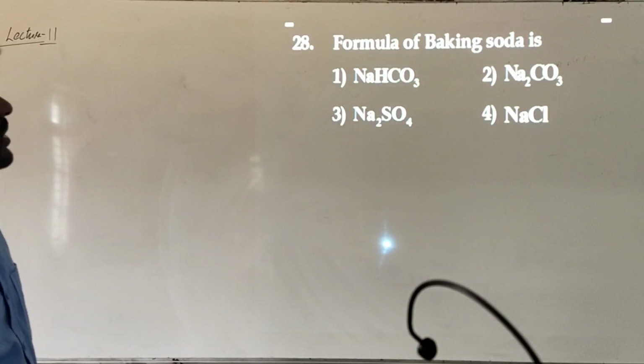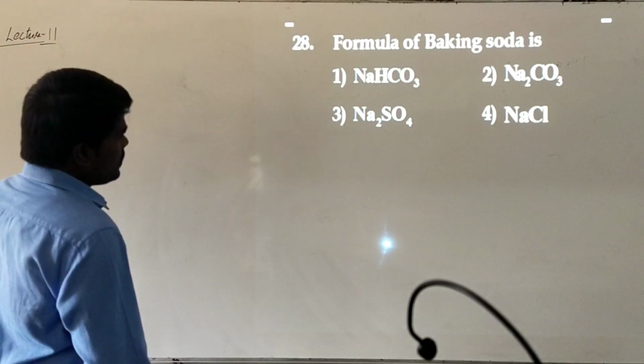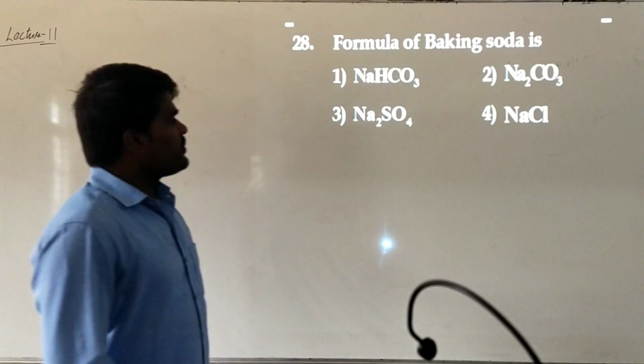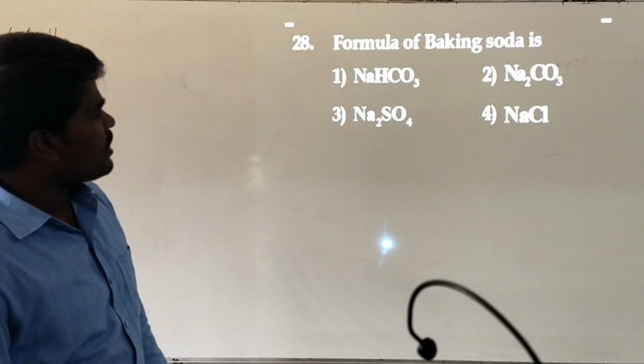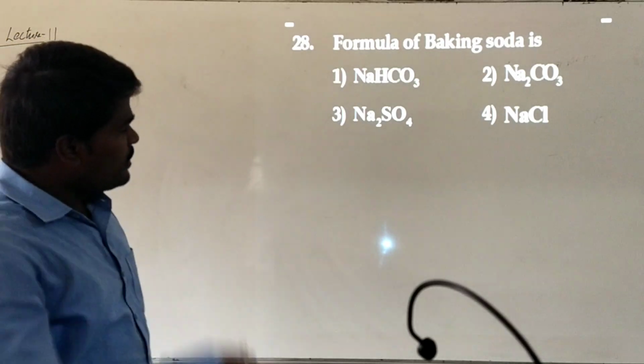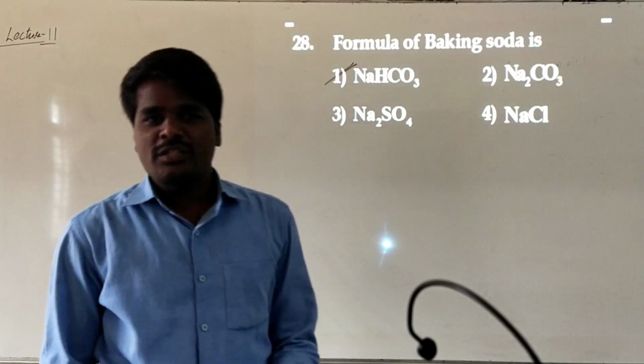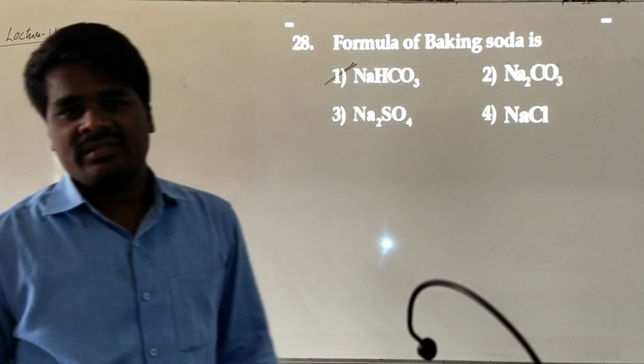The formula of baking soda. What is baking soda? Baking soda is nothing but sodium hydrogen carbonate. What are the options? Sodium hydrogen carbonate, sodium sulfate and sodium chloride. Among these, sodium hydrogen carbonate is called baking soda, since it is used in the baking of food materials.